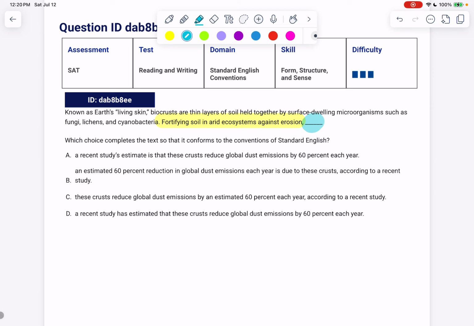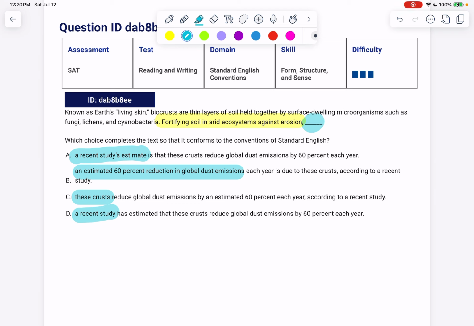Does a recent study's estimate do that? Does an estimated 60% reduction of global dust emissions do that? Did these crusts do that? Or does a recent study do that? I would be really weirded out if a study's estimate or a reduction in dust emissions or a recent study